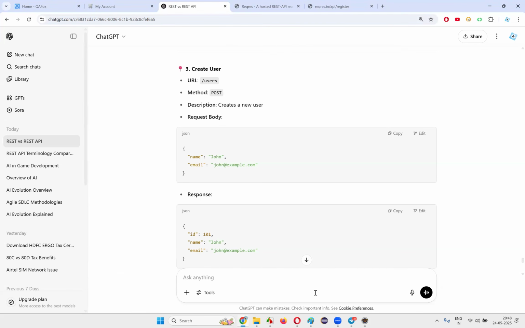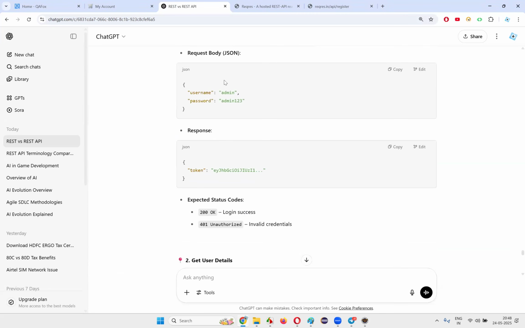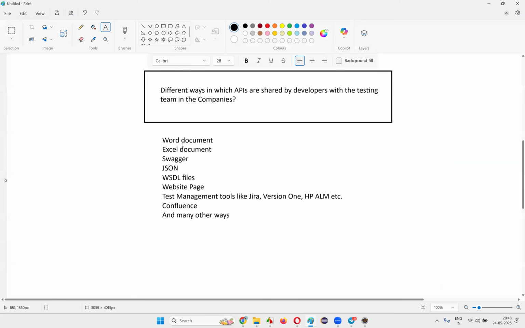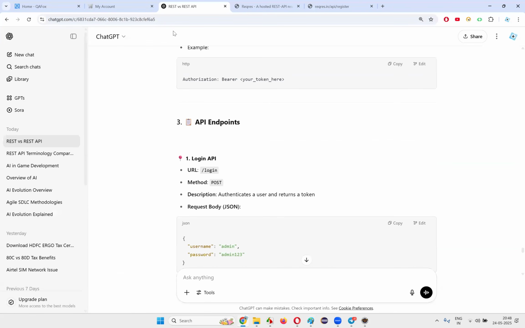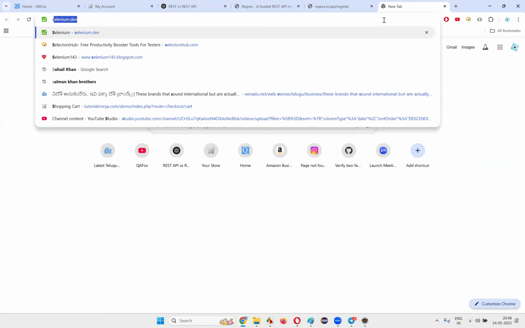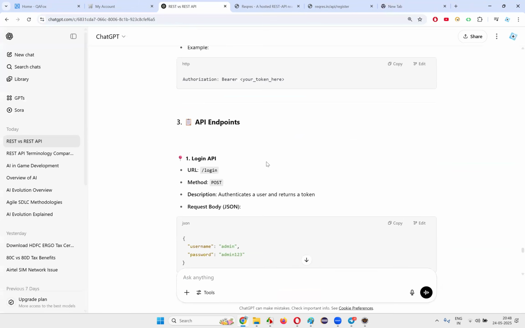Okay, great. These are the details that will be documented in a Word document or any other document like Excel. You can document this kind of stuff in a Word document, or you can document these details in an Excel file. You can document in Swagger. So if I go here and search for Swagger, let's ask this.